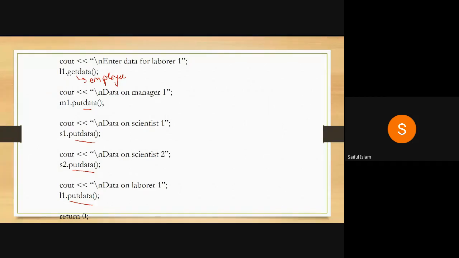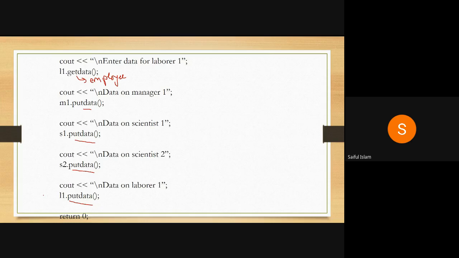So what the compiler does first is check whether the member function is a part of the class or not. If it is a part of the class, it will access the class member function. If it is not a member function of the class, then it will access it from its immediate parent. If it finds it there, it's okay. Otherwise, it moves to the parent one level further away, and this way it will check up to the first parent of the class. But if the access specification is private, then it will only check the base derived class, but it will not check the base class.